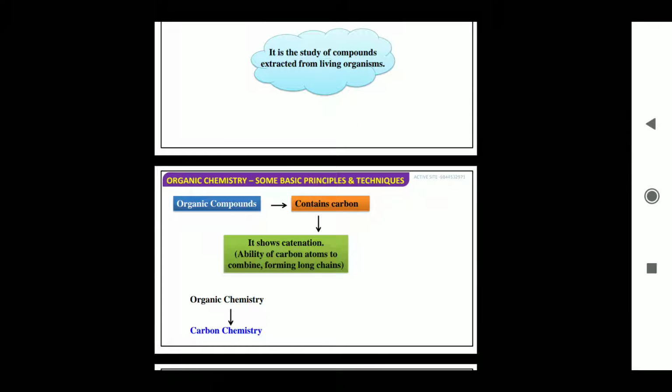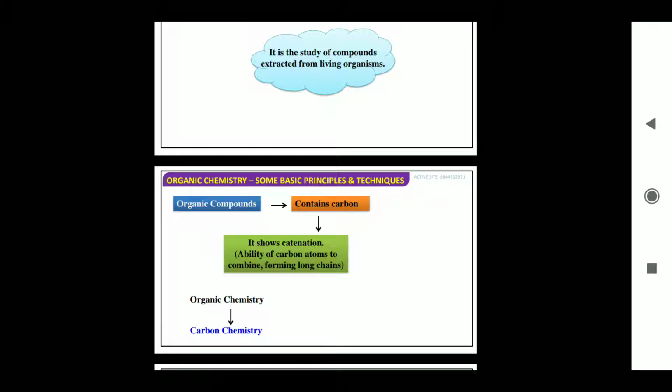So how can we define organic chemistry? What are organic compounds? Organic compounds are those which contain carbon. So it shows catenation. Catenation क्या होता है, किसको बोलते हैं हम catenation? Catenation is the tendency of an element to react with itself to form compounds. It is the ability of a carbon atom to combine and form a long chain.